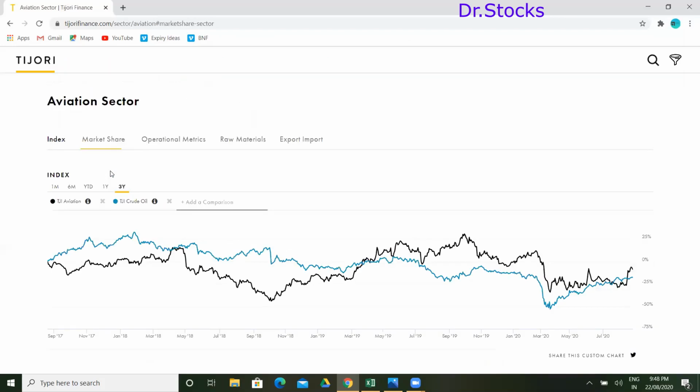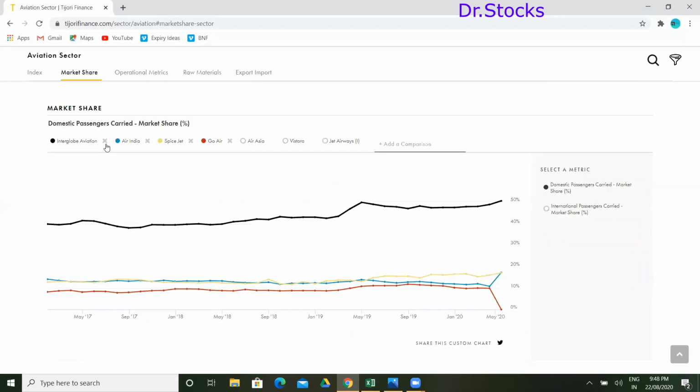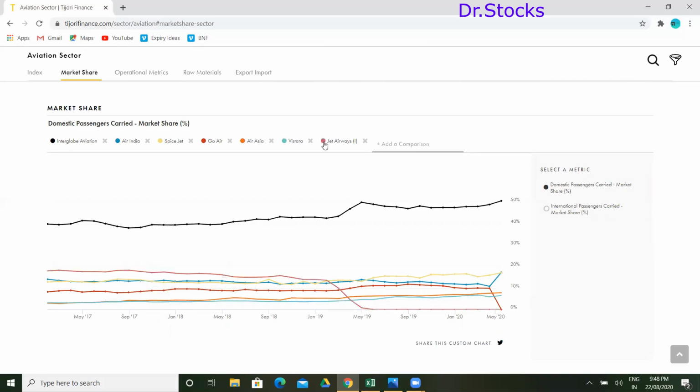If you go for market share here, click the second tab, market share. This will show exactly what is happening. You can see Go Air is not a listed player. Air Asia, Vistara, Jet Airways, these are not listed players, but still you can know where exactly they are standing.